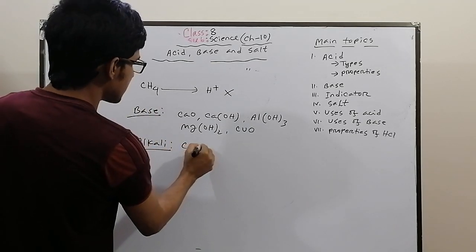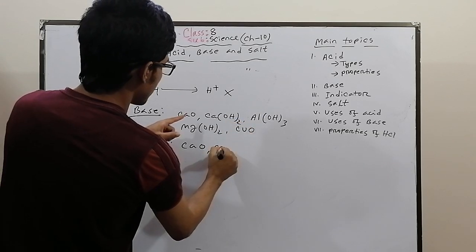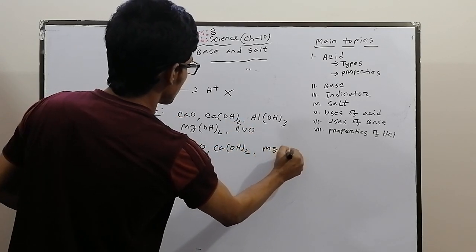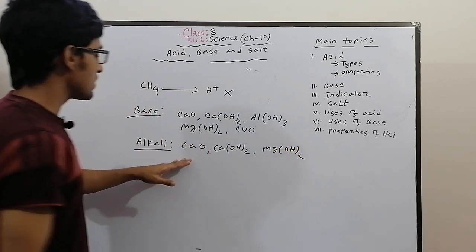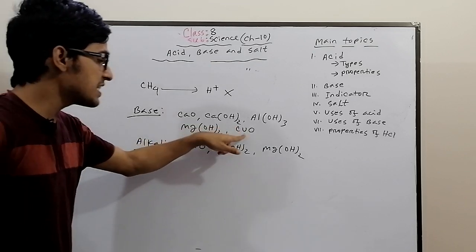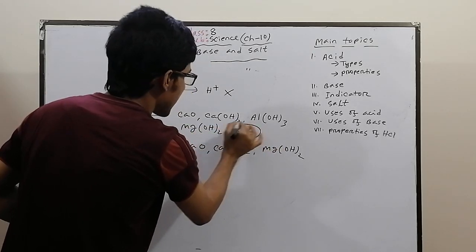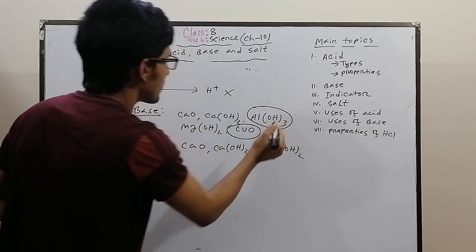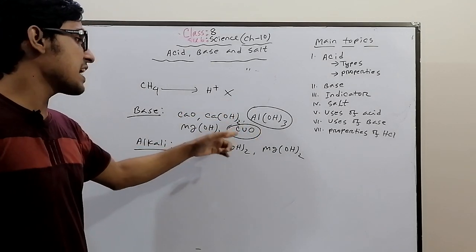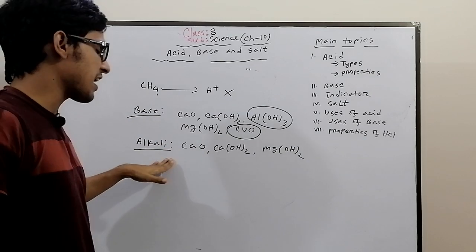Examples: CaO, CaOH2 or MgOH2, these are bases that dissolve in water. That's why they are called alkali. But CuO, copper oxide, and aluminum hydroxide, AlOH3, are bases but do not dissolve in water. That's why they are only bases, not alkali.